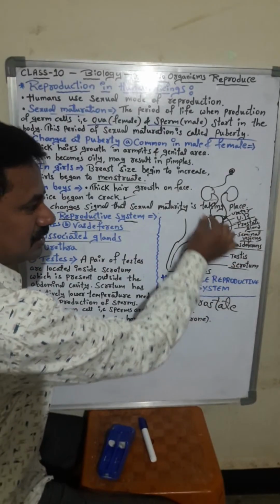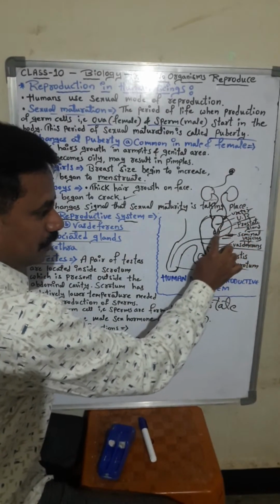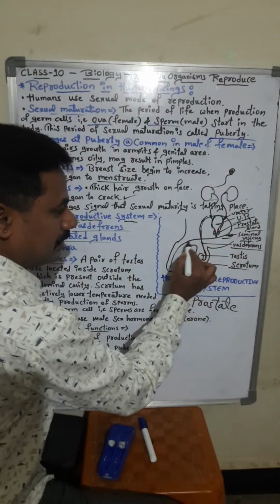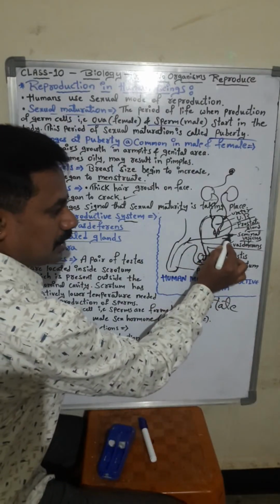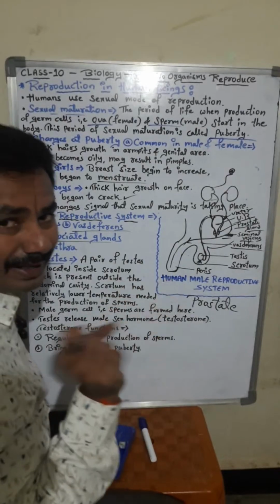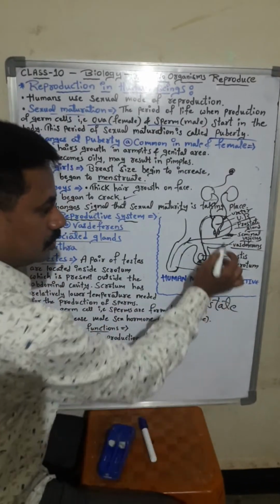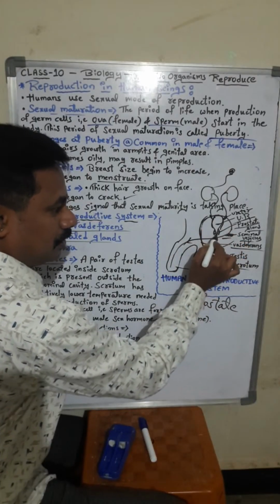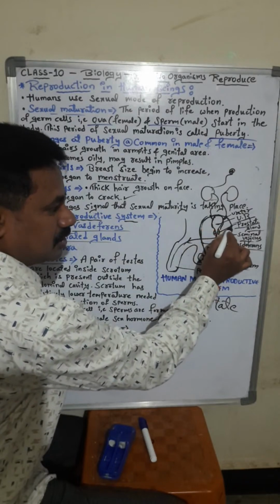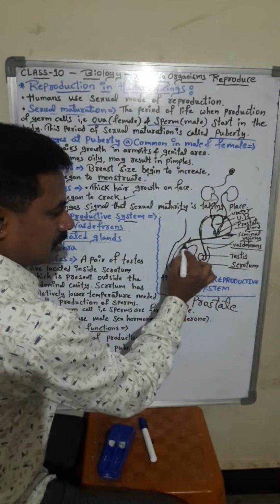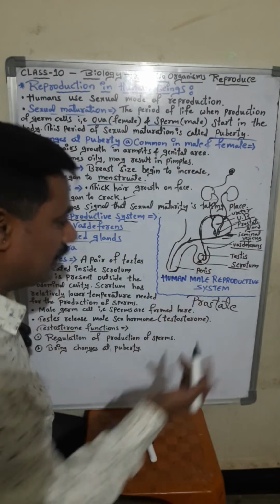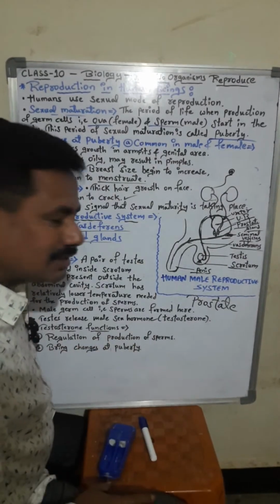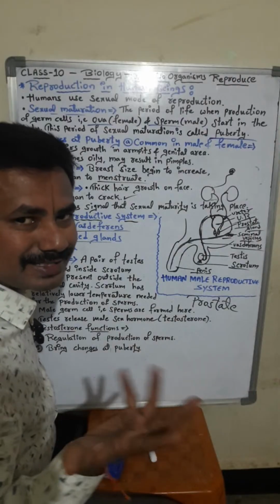Okay, vas deferens, ureter, and afterwards the vas deferens is coming. How is it coming, students? It is going like this and coming in this way. So here the seminal vesicles are there. They also release some secretions. The sperm will come from the testes, the prostate gland will release its secretions, and the seminal vesicles also release their secretions. The sperms will come out of the male reproductive organ. This is known as the penis. In olden days, a few years back, it was pronounced differently. So now it is called the penis.